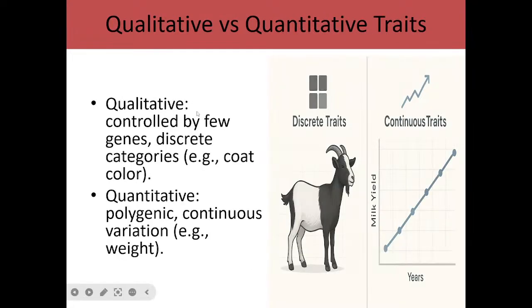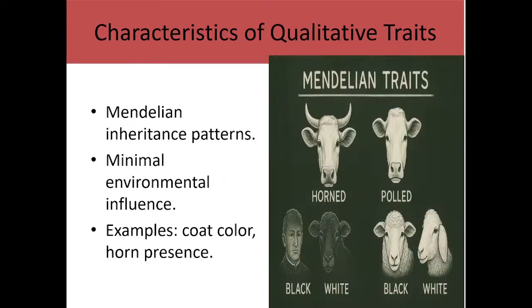So then you also come across what you call qualitative and quantitative traits. Qualitative traits are those that are controlled by very few genes or by one gene. For example, coat color in goats is an example. And quantitative traits are the genetic traits that are controlled by many genes, polygenic in nature. An example of quantitative traits is continuous variation, such as weight as well.